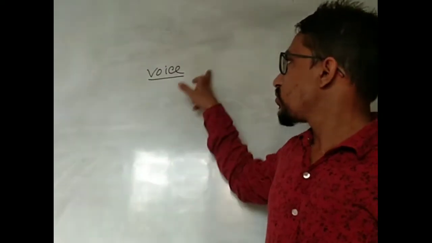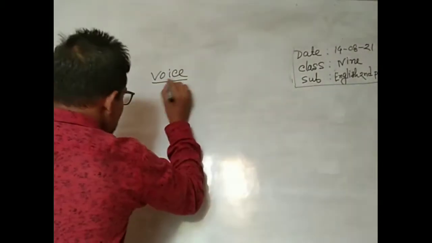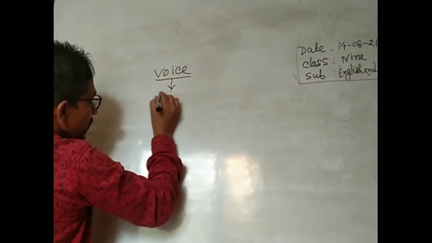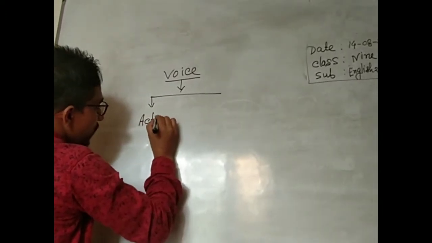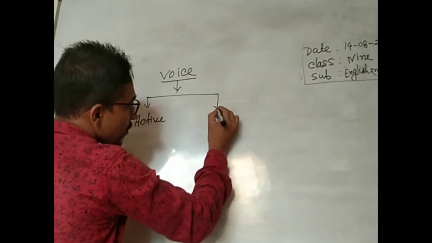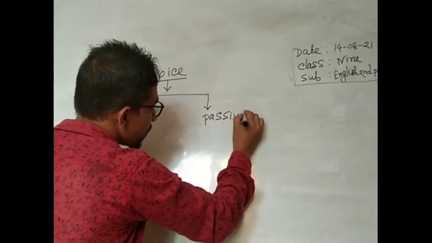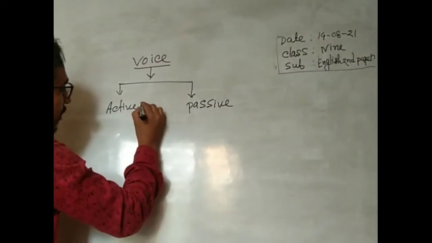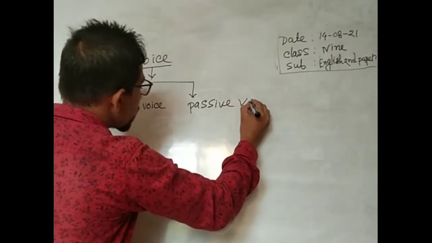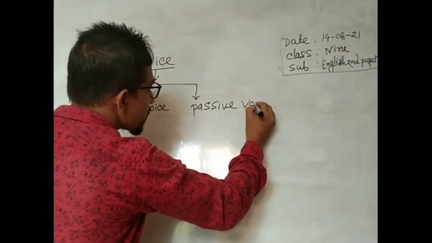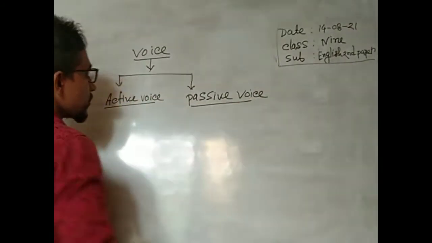There are two kinds of voice: active and passive. Active voice and passive voice.